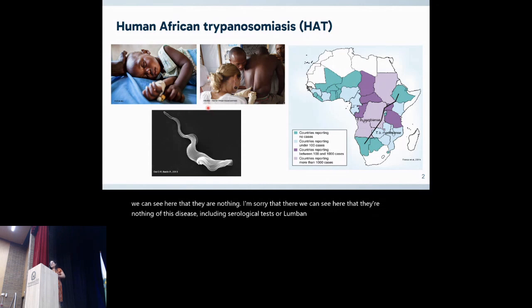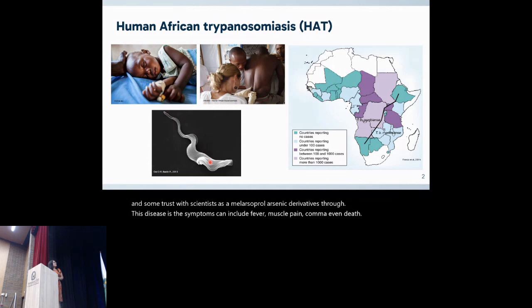About the treatment, the disease is treated with some drugs given by intramuscular and intravenous injections, and some drugs have side effects, such as melarsoprol, an arsenic-derived drug. The symptoms can include fever, muscle pain, coma, even death.